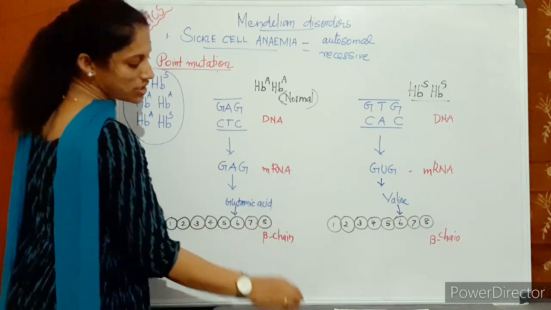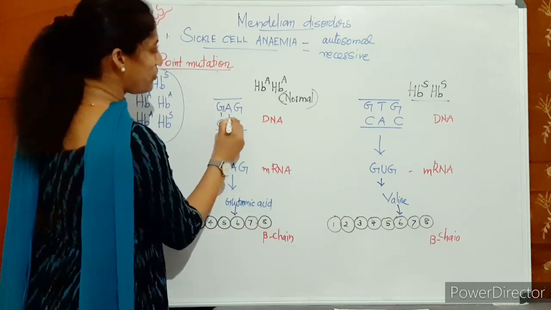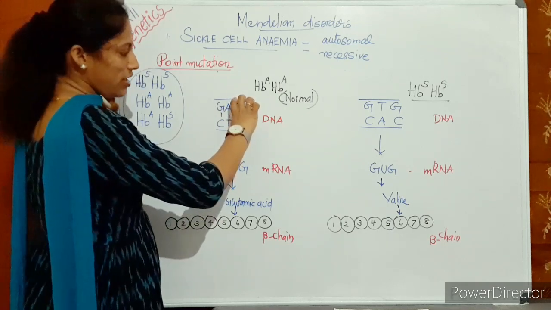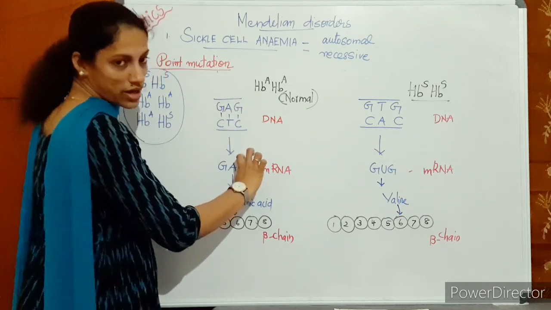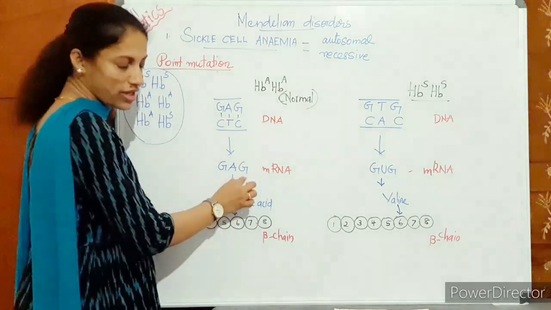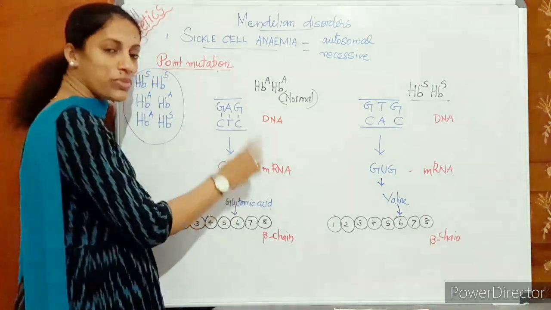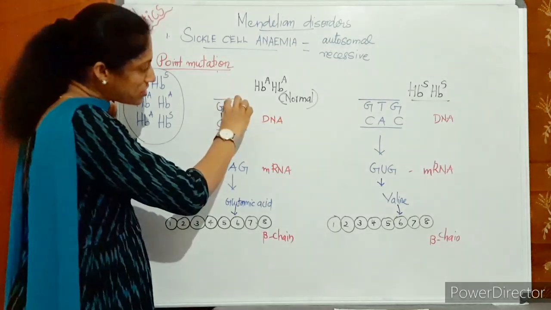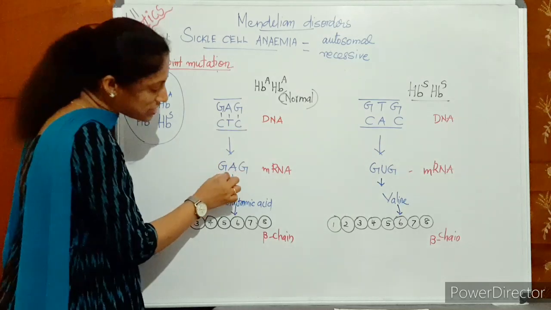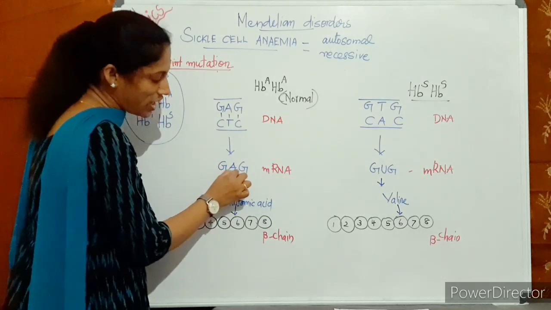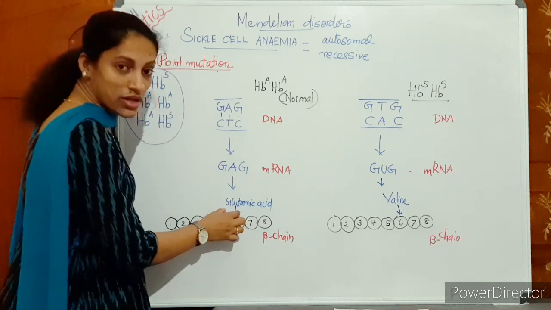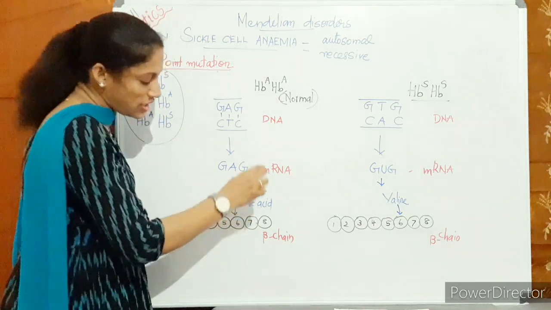GAG opposite what? CTC, paired with the CTC. I mean, this region of normal DNA will produce an mRNA, an RNA sequence of GAG, okay, a triplet. We call a 3 base combination a triplet. So this is copied to an RNA sequence, and this triplet GAG will represent glutamic acid in the beta chain.